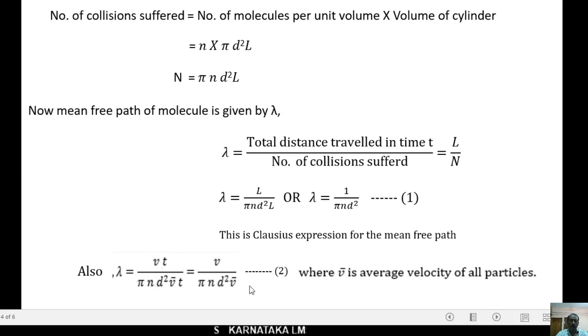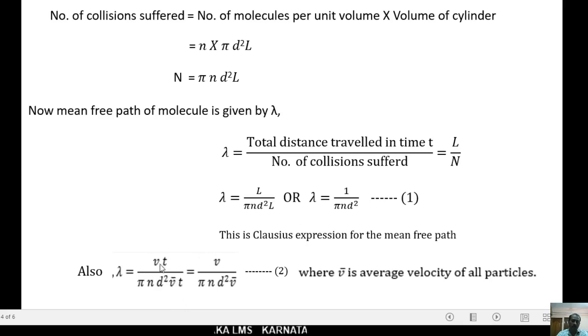In the denominator, L is replaced by V bar T, because the molecule undergoes a number of collisions, so you have to take the average or mean velocity of the molecules.